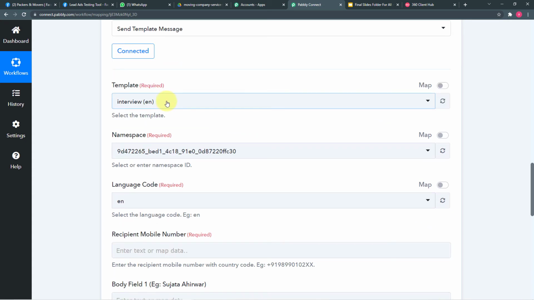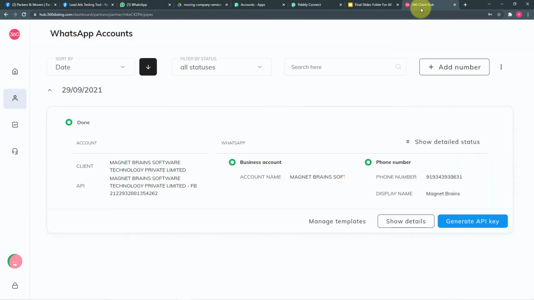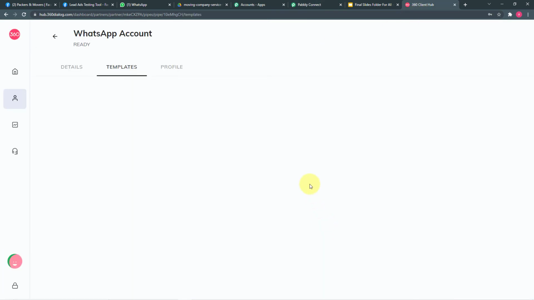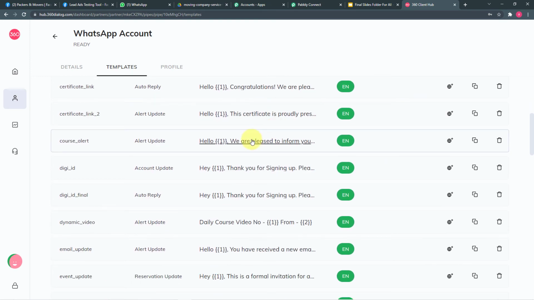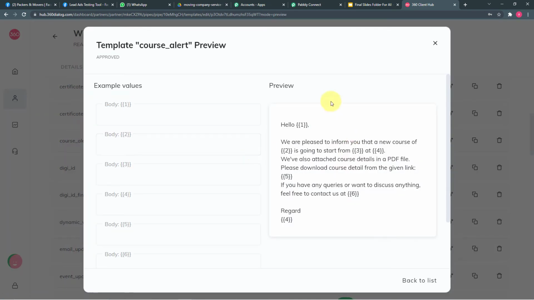Now it is asking for the template's name. So what is this template? Let me first show you in my 360 dialog account. Here I am clicking on manage templates option. And these are the templates we have. Let me open one for you. So this one is our typical message template. So guys, message templates are nothing but the messages that we want to send on WhatsApp.